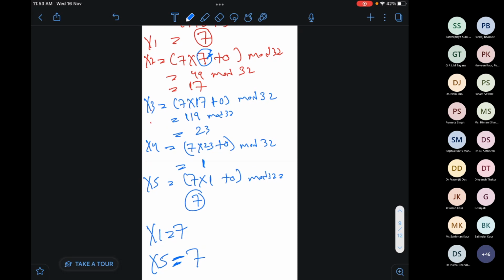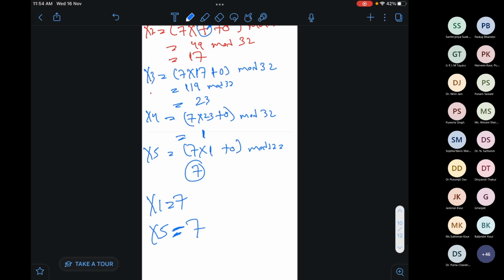Again I will get 7, 17, 23, 1, all the same numbers. So as per these algorithms, whenever at any point we get the same pseudo random numbers in any iteration, we have to stop.